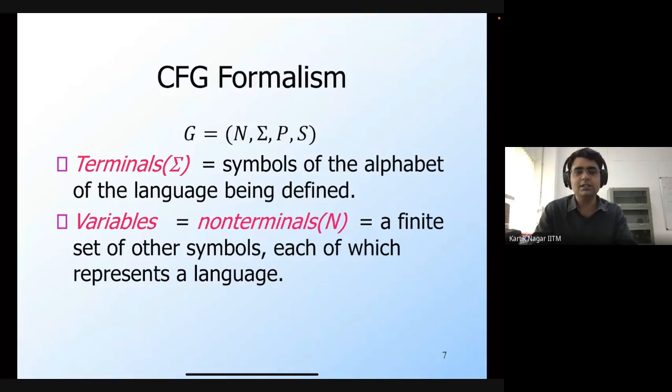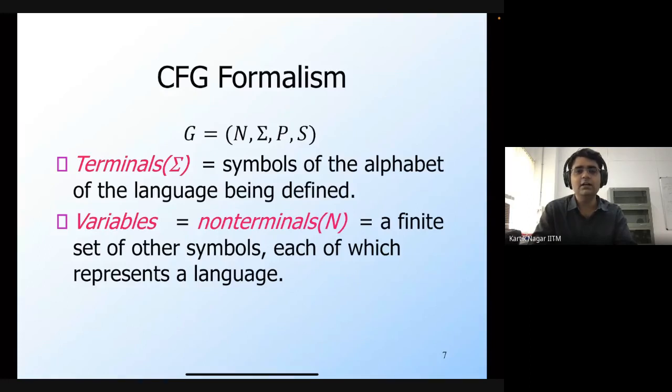This formalism is a way of formally defining this notion of recursively generating strings of the language. We say that we are going to represent sets of strings, which is a language, by variables. These variables will be non-terminals.